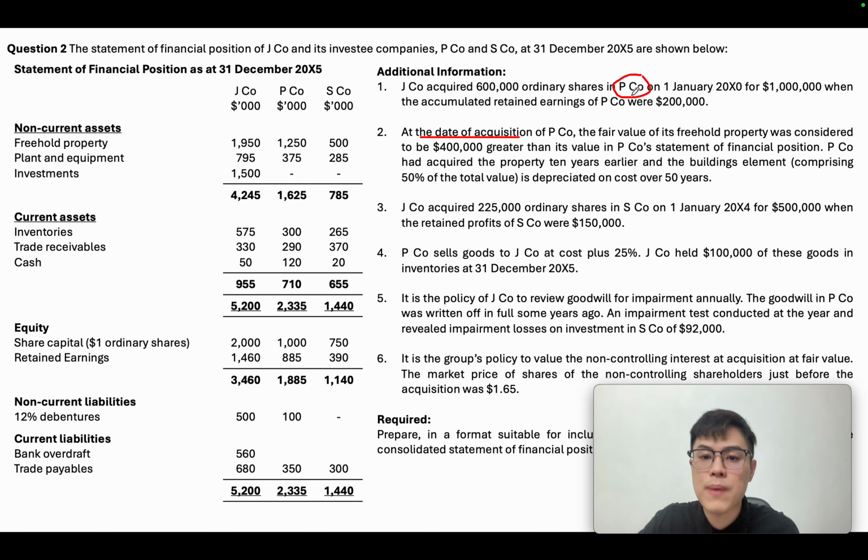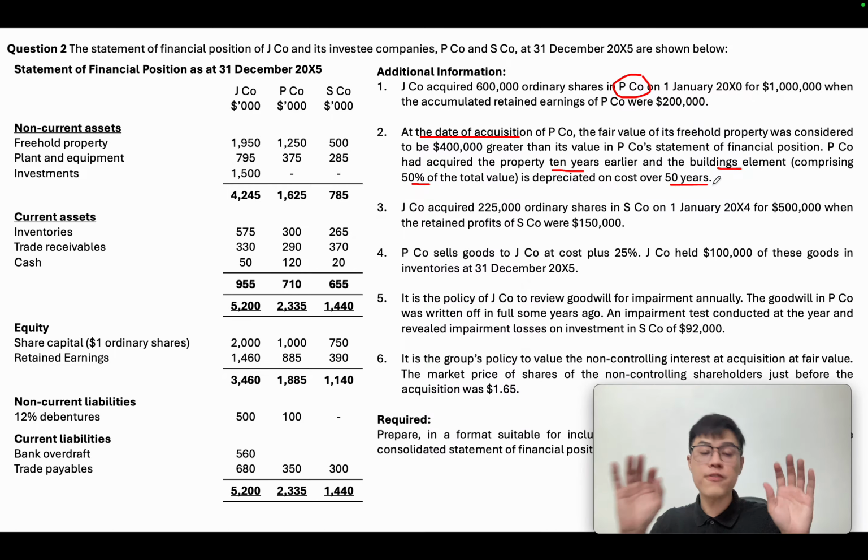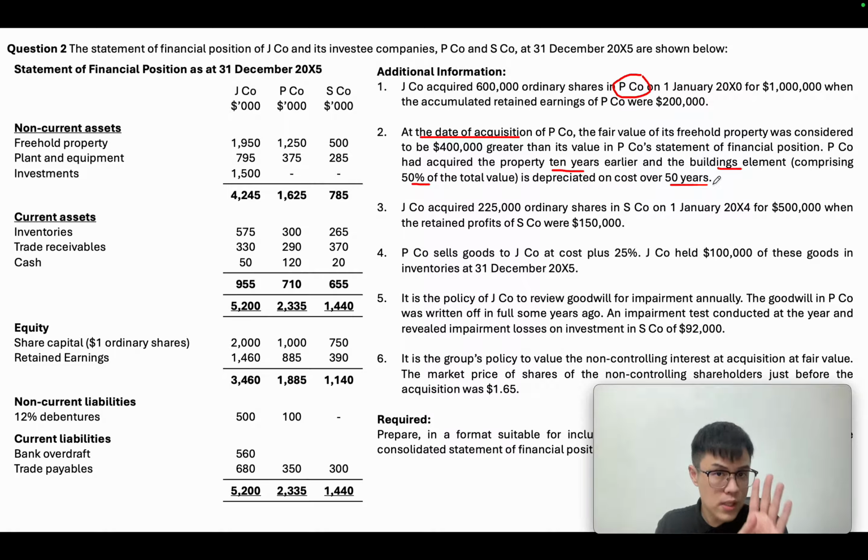And this particular property, that particular subsidiary already bought it 10 years ago. The building portion represents 50% of the value and is going to depreciate over 50 years. But there's a 50-year period for this building. They already used 10 years. So the remaining 40 years will be the years that we're going to use to depreciate. Number 3, J-Co acquired S-Co.